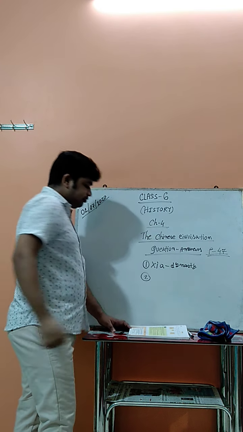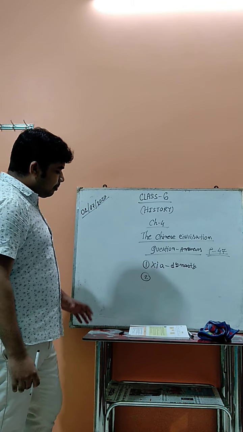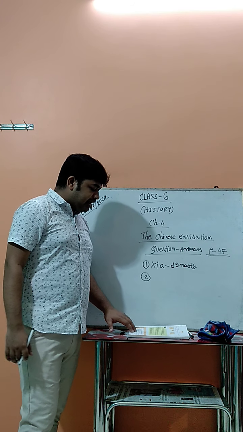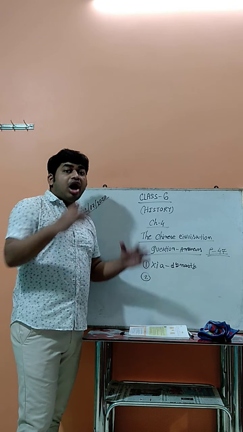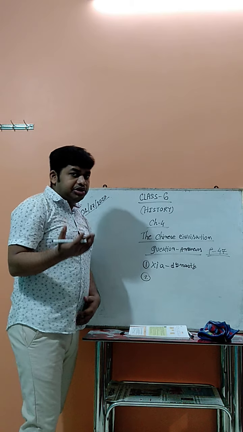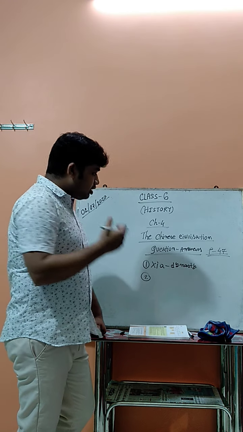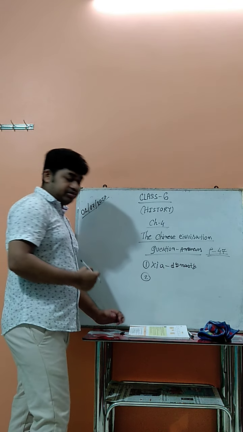See number 2. The dash was the top of the social order, followed by the nobles and the merchants, craftspeople, farmers and the slaves. Who is at the top of the social order? Generally we know the king type or ruler type person is at the top of the social order. So you have to write in other words, the emperor.